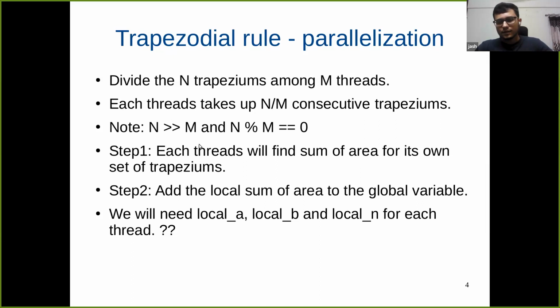And as we saw, our algorithm will be simple. Each thread will find the sum of the area of its own set of trapeziums, and at the end they'll add all this area. They'll hold that sum value in a local variable, which is the local sum, and they'll add it to the global variable later. The value inside the global variable is the final result, the final area under the curve. So far so good, right? Any questions?